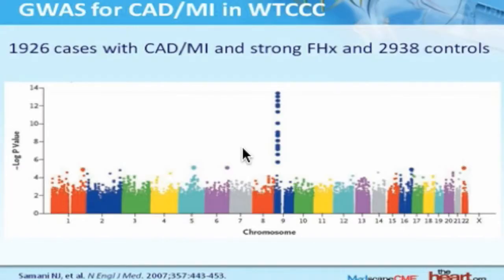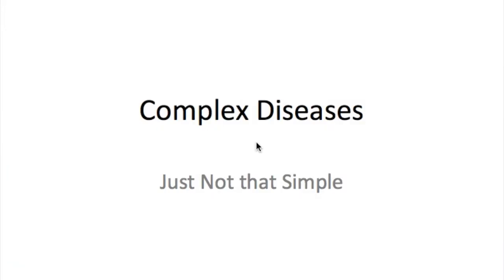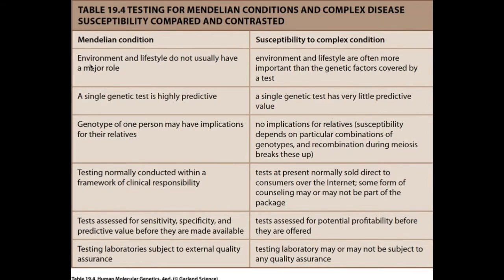The combined effects of different variants of the genes associated with coronary artery disease, with that of external factors such as a person's smoking habits or their diet, are what make the predictability of complex diseases vastly more complicated than that of Mendelian diseases. And this explains why environmental and lifestyle factors do not usually have a major role in Mendelian conditions. Alternatively, in complex genetic diseases, both environmental factors and genetic factors are implicated.